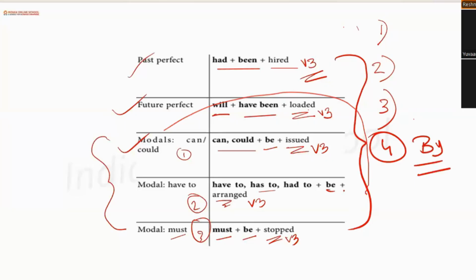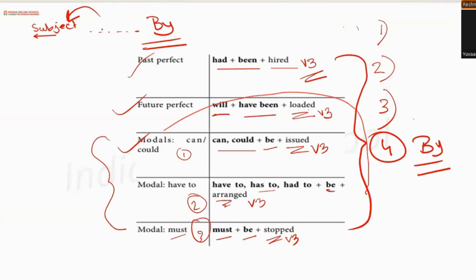Why? Because we all know the rule of passive voice. Let me ask you, what is the rule of passive voice? Can anybody tell me? Ma'am, object, then verb, then subject. Yes, so basically the object is receiving the action, right? Yes, ma'am. So at first, as per the rules, we will be writing the object, converting it into the subject. Then we will add whatever the rest of the sentence is, and then to imply that the subject is receiving the action by the secondary object, we will have to add by.